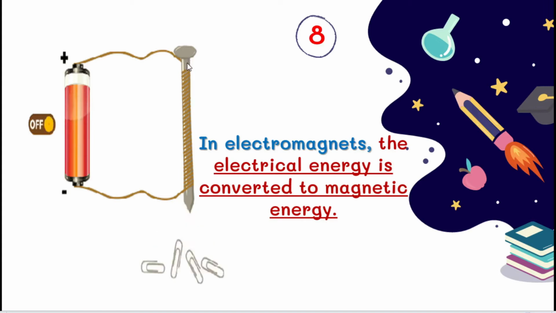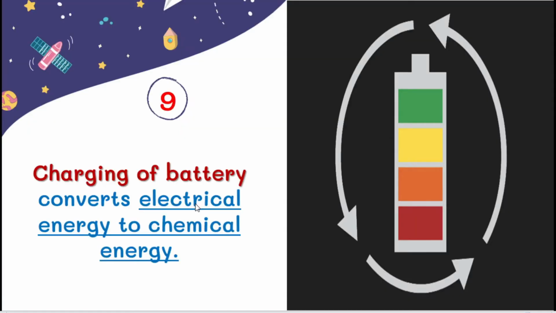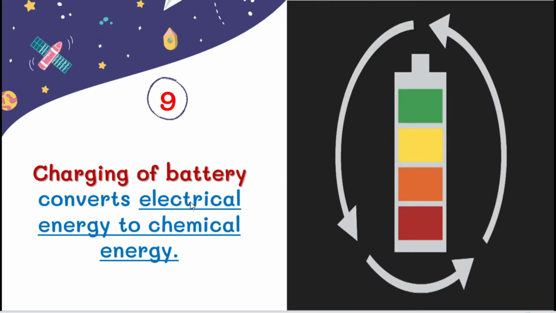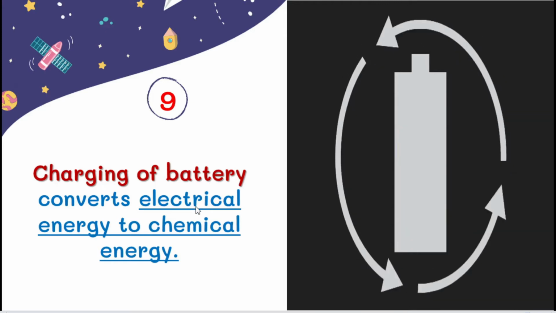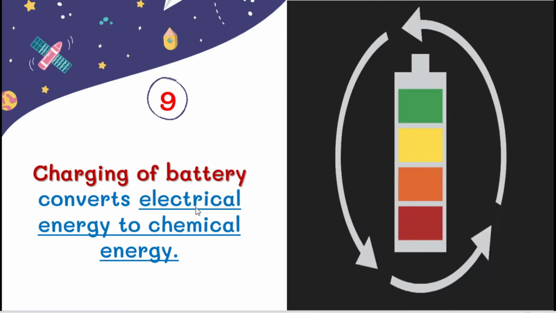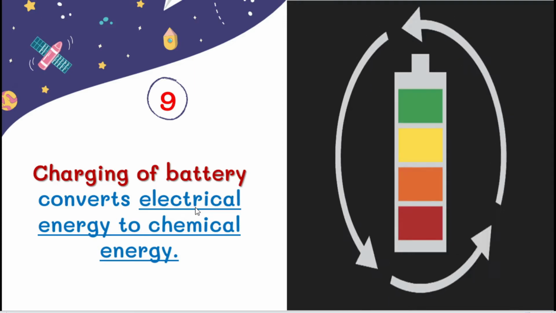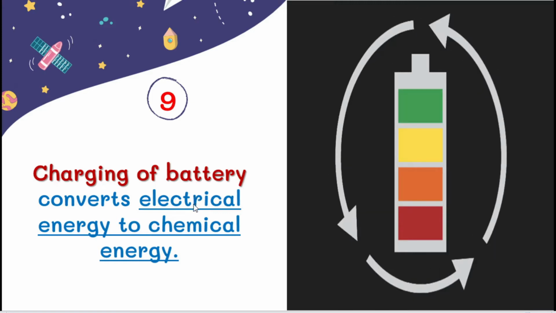When it becomes an electromagnet, it attracts iron clips. So here also the energy conversion takes place. Okay, we will see the next, ninth example, charging of battery. We are using mobile phones. When the charge is down, what will we do? Yes, using the charger, we charge the mobile phone. Yes, the electrical energy is converted to chemical energy.